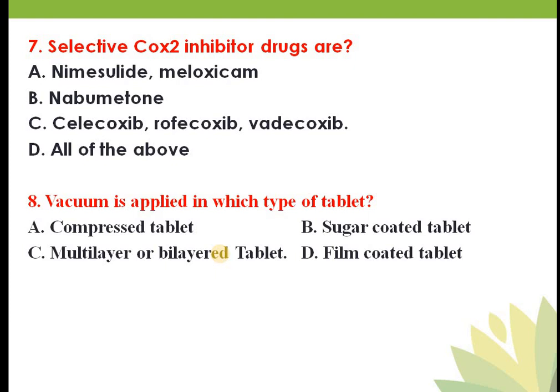Suppose that you want to compress a tablet of paracetamol plus ibuprofen, and paracetamol and ibuprofen are incompatible with each other, then what will you do? You will do the pre-compression of the paracetamol tablet and the ibuprofen tablet separately, and then the final compression will be done. So there are certain advantages of this bilayered or multi-layer tablet.